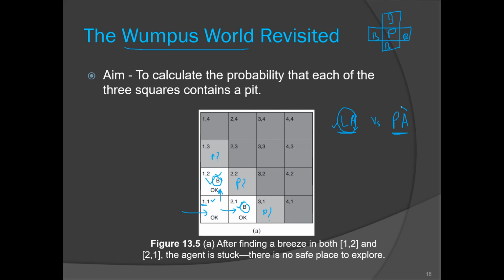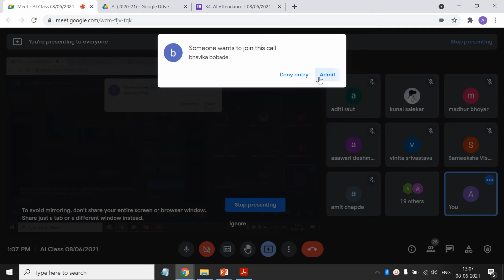Now how will our PA, that is the probabilistic agent, overcome that problem? The PA has the capability of deriving a probability. He will derive the probability of this room, that is 1,3, having a pit, the probability of a pit in this location and in this location, and he will select the room which has the lower probability of having a pit.